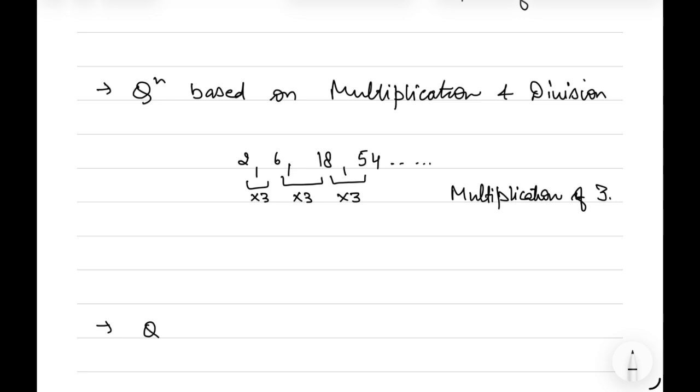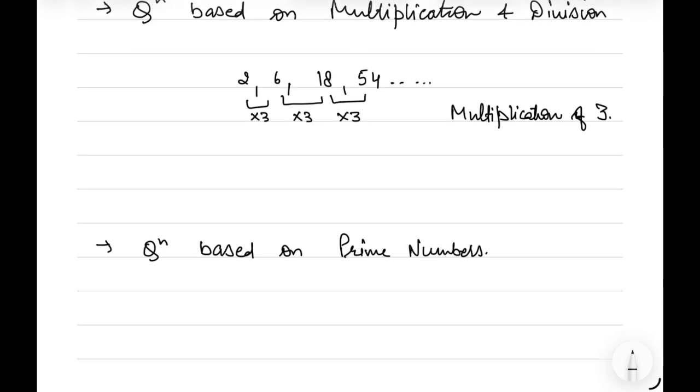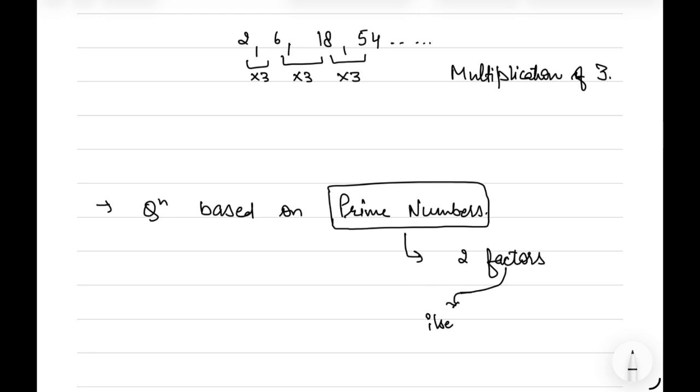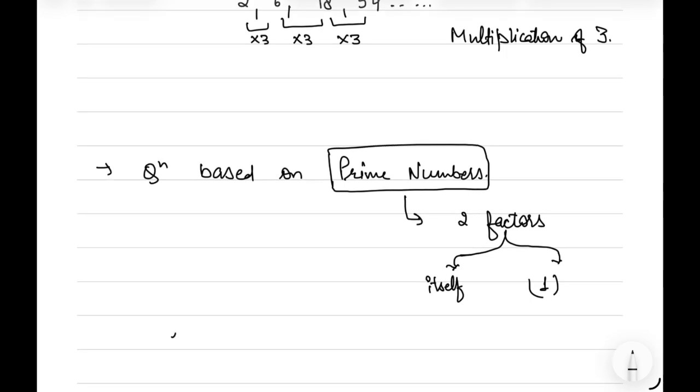Next, there can be questions based on prime numbers, that is, series based on prime numbers. First, we have to know what prime numbers are. Prime numbers are the numbers which have only two factors, that is 1 and itself. Prime numbers will always be divisible by itself and 1 only. No other number can divide them. So they have only two perfect factors, that is 1 and itself.